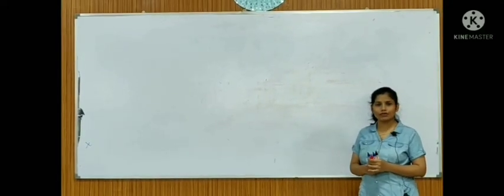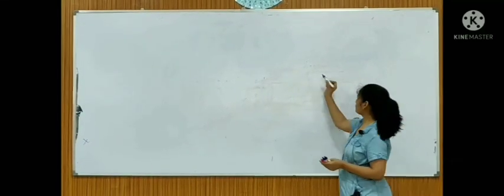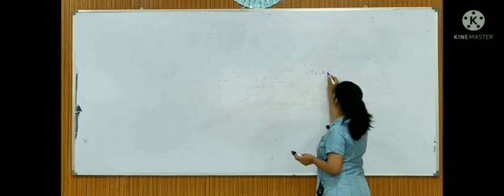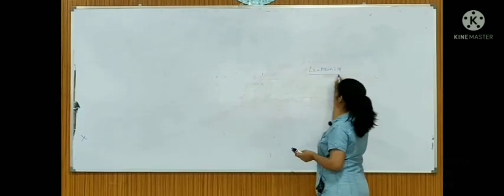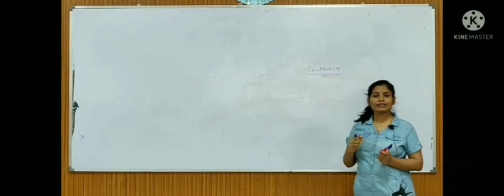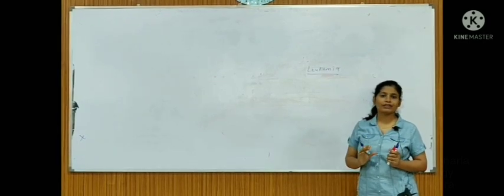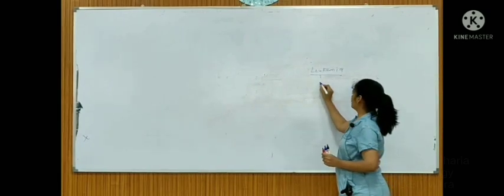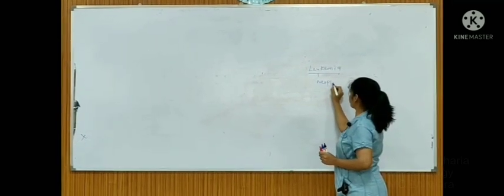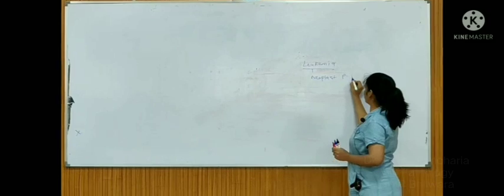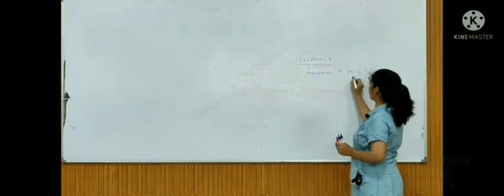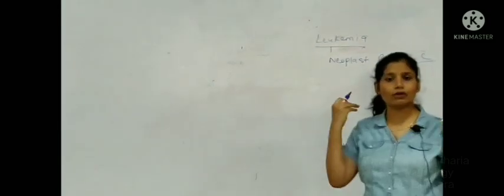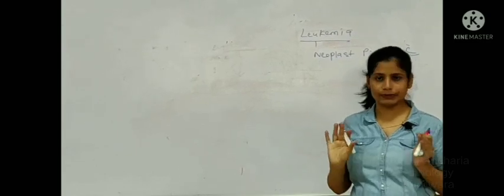Good morning, students. Today's topic is about leukemia. What does leukemia mean? In leukemia, there is a neoplastic proliferation of the hematolymphoid cells. Under the hematolymphoid cells, all the formed elements of the blood come.